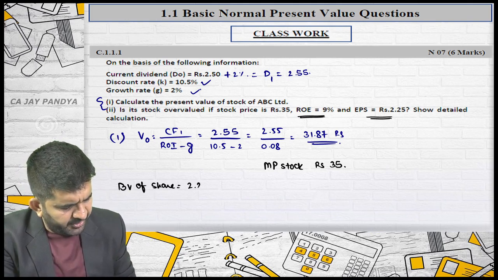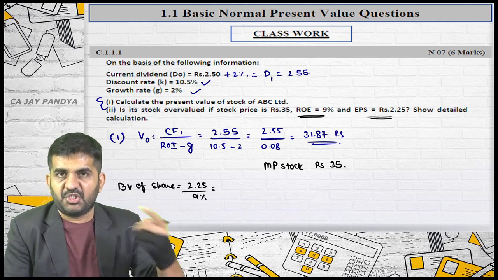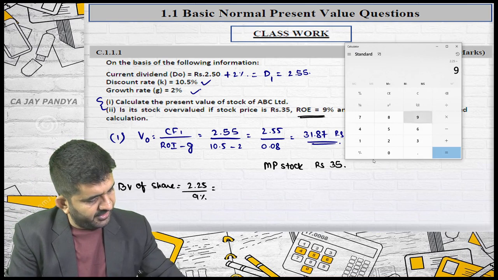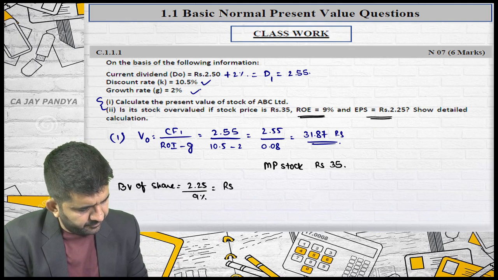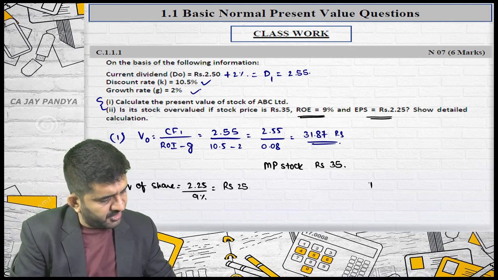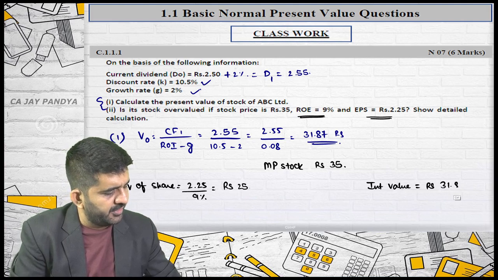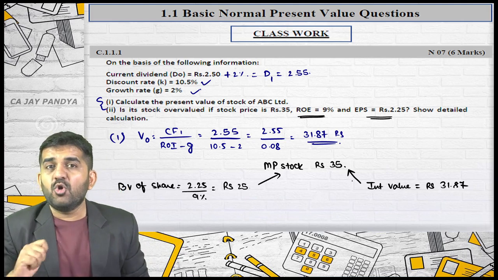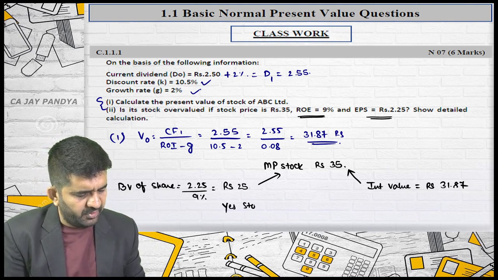It will be 2.25 divided by 9%. This is also known as the capitalization method. I'll explain it to you; first, let me find out the answer. 2.25 divided by 9% is rupees 25. What is the intrinsic value of the share? It is rupees 31.87. Compare both. Your book value is 25, market value is 35. Yes, the stock is overvalued by the market.